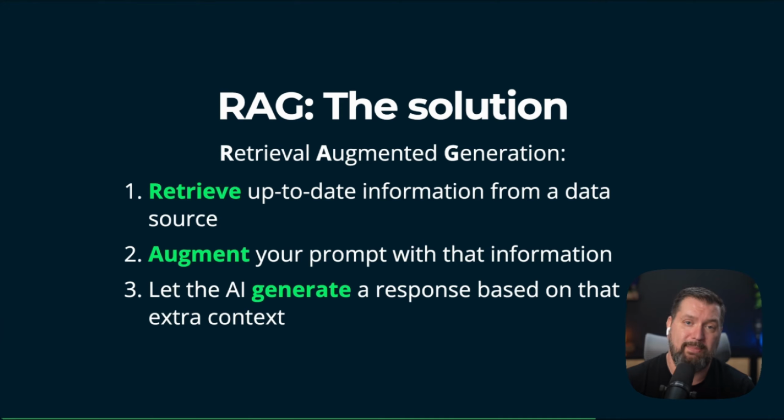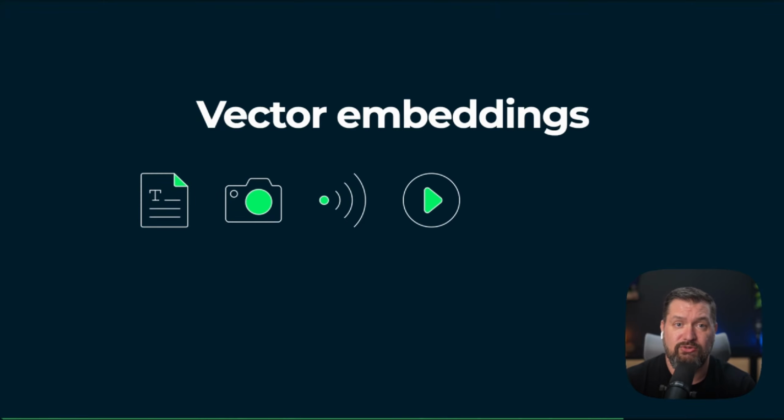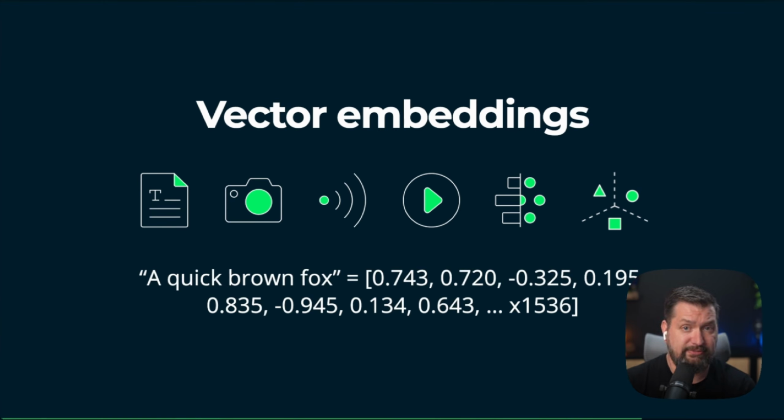And that's where vector embeddings come in. So what are vector embeddings? Well, they're basically a way to convert words, images, video, audio into numbers that an AI can understand. But not just any numbers. These are special lists or arrays of numbers called vectors or vector embeddings that can capture semantic meaning. So a quick brown fox gets transformed into an array of numbers. A common number of dimensions is 1,536 dimensions. Think about that.